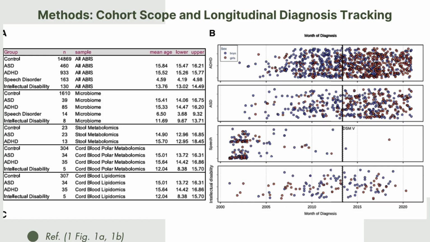That's why, as I was reading into this study, I was like, whoa, how did they have access to all this information?